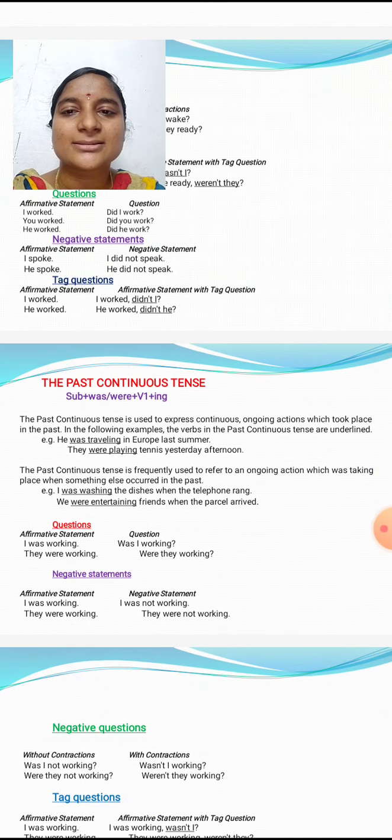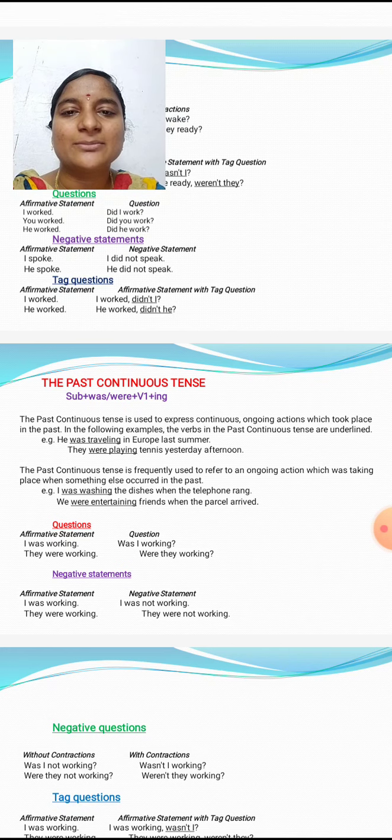Negative statements. Affirmative statement here, I spoke. So speak, spoke, spoken. V2 form here, spoke. In negative statement, I did not speak. He spoke. He did not speak. Tag questions. I worked.